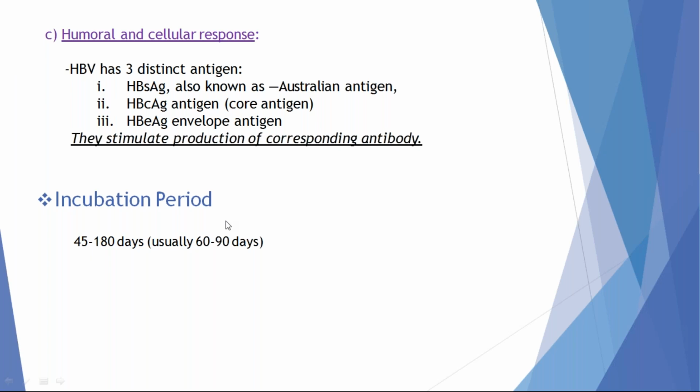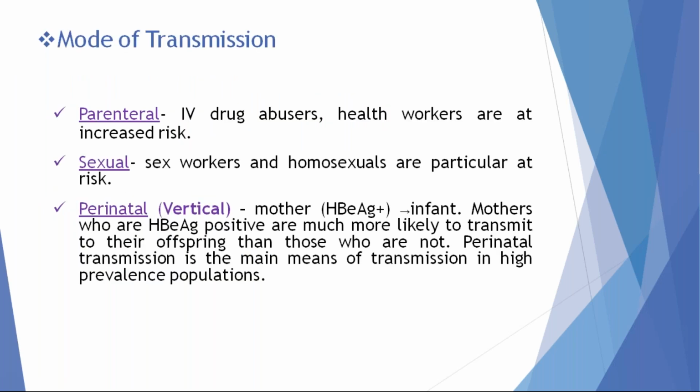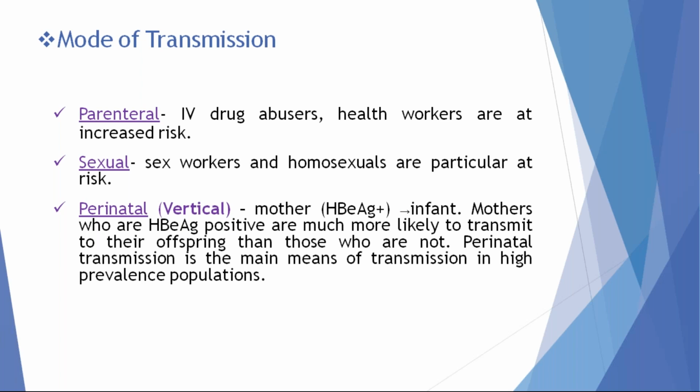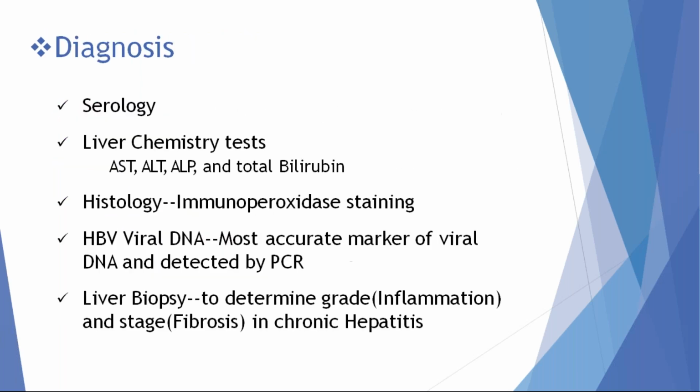Average incubation period is 60 to 90 days. These are the modes of transmission. The main route of transmission is parenteral, followed by sexual, followed by perinatal, also known as vertical transmission. That is transmission of hepatitis B virus from mother to baby.